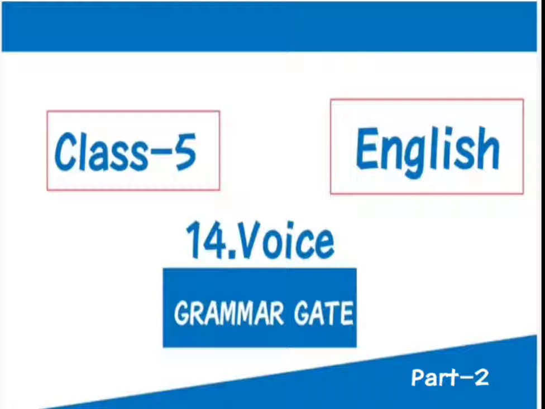In rule number 1, we have seen that the subject will take the place of the object in passive voice, and the object of active voice will take the place of the subject in passive voice. In rule number 2, we have seen that we have to form the appropriate verb form, the form of to be, and with this we have to use the past participle form of that particular verb. In rule number 3, we have seen that we have to use the phrase by before the object in passive voice, not in active voice.